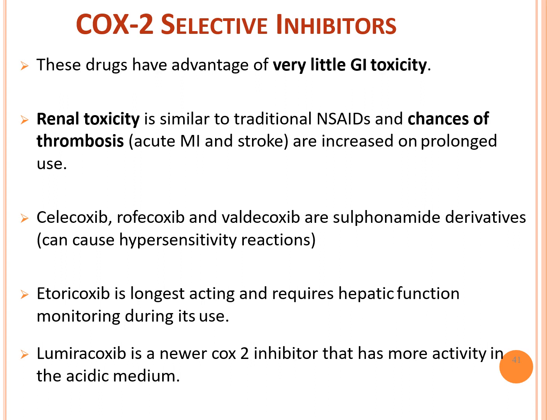Celecoxib, rofecoxib, valdecoxib are sulfonamide derivatives and can cause hypersensitivity reactions. Etoricoxib is the longest acting and requires hepatic function monitoring during its use. Lumiracoxib is a newer COX-2 inhibitor that has more activity in acidic milieu.